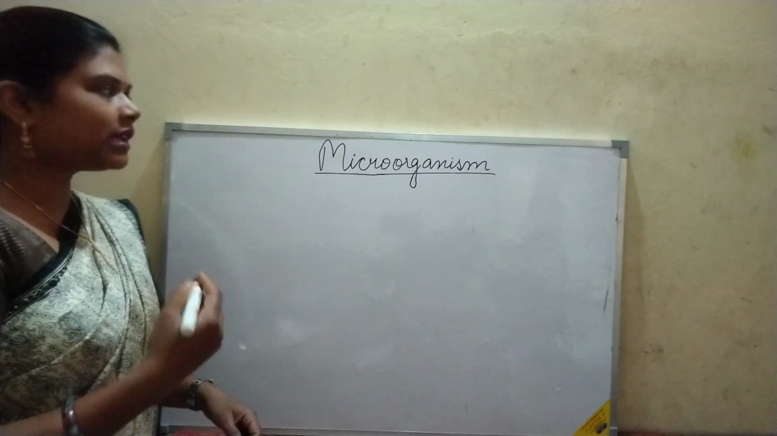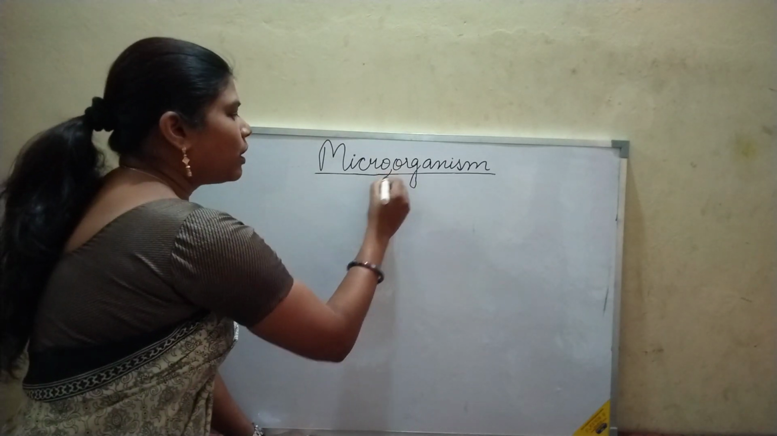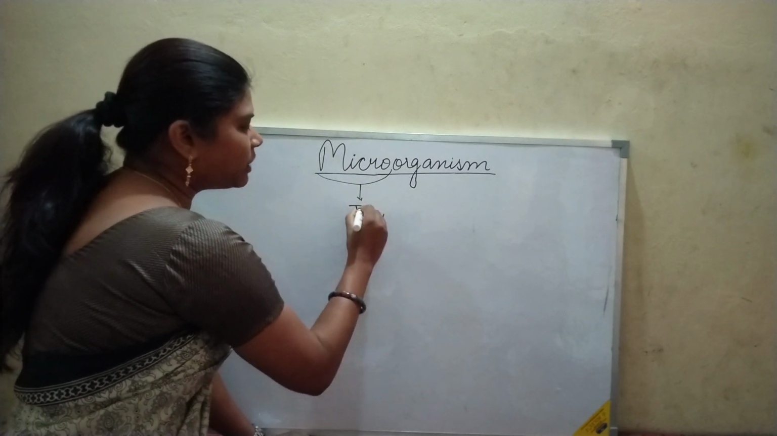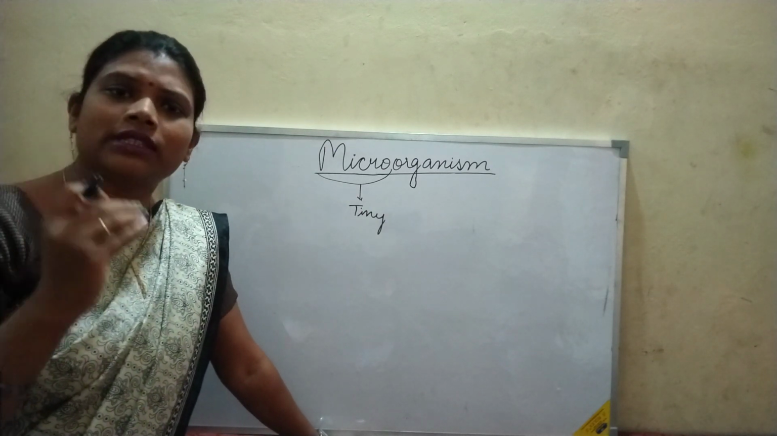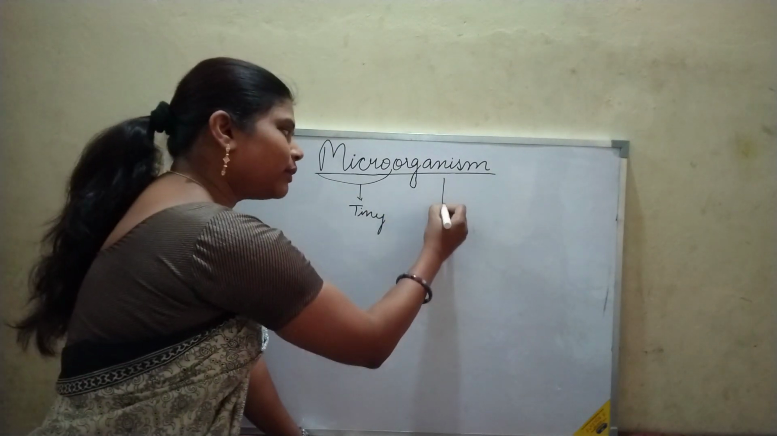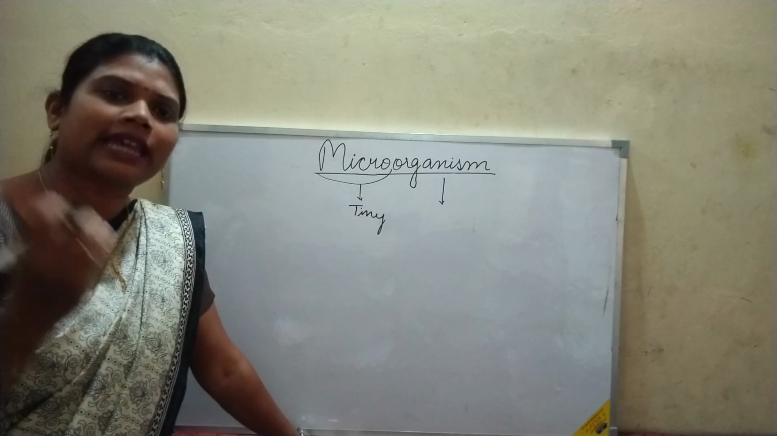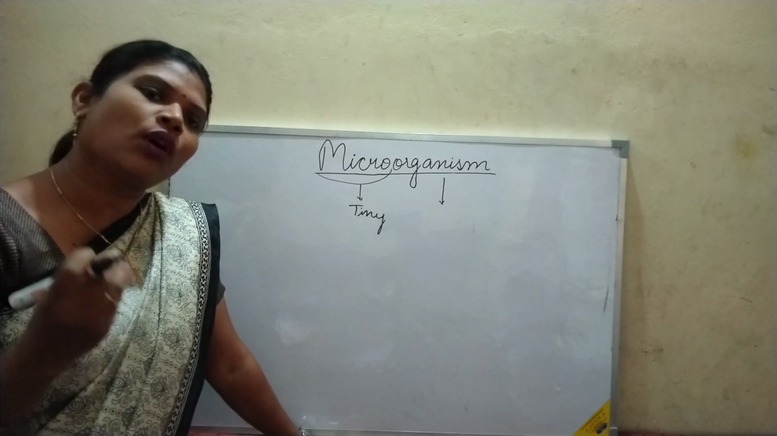So what are microorganisms? This micro means tiny. How tiny are they? Very small, very tiny, so that we cannot see them with the naked eye. An organism, we know, is a living organism. So those living organisms which are very tiny and cannot be seen with the naked eye are called microorganisms.